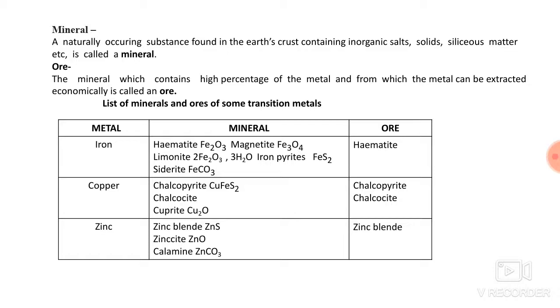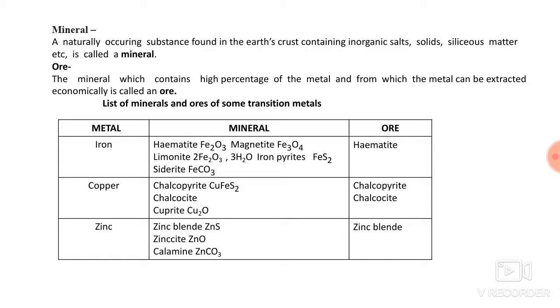These inorganic salts are called minerals. We will see the exact definition of mineral. A naturally occurring substance found in the earth crust containing inorganic salts, solids, siliceous matter, etc. is called a mineral.